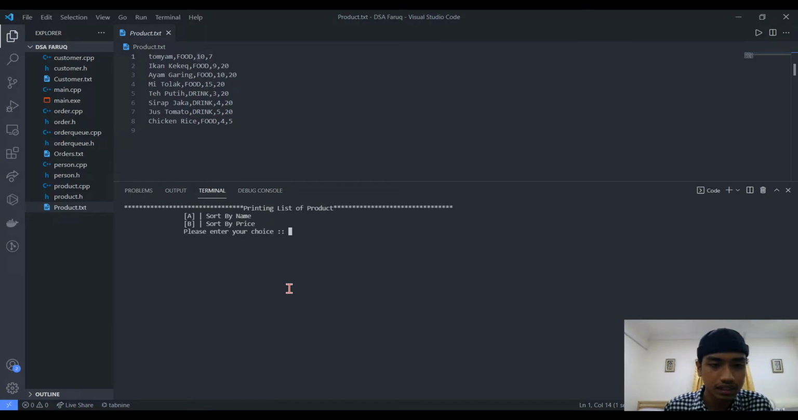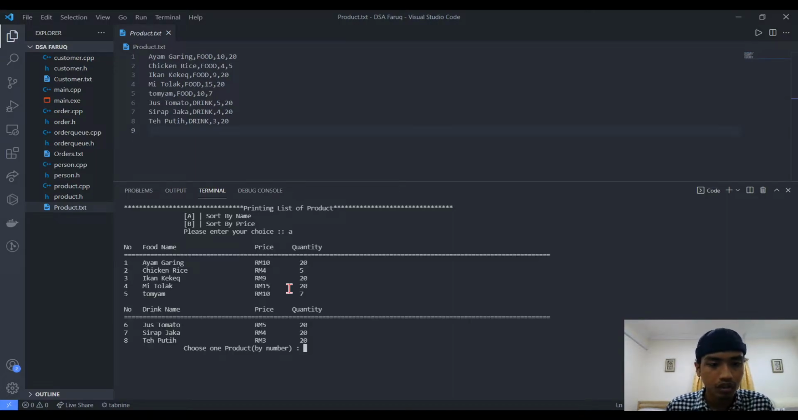Here the interface will ask whether we want to sort by name or sort by price. I will choose sort by name. Here we can see the system will display the list of menu items, and we can see the menu that I just entered, chicken rice, price 4 ringgit and quantity is 5. So I just choose one product by number, the product that I just added, chicken rice, which is number 2.